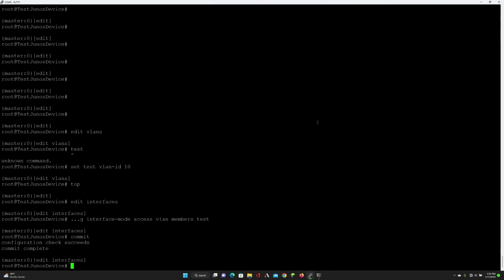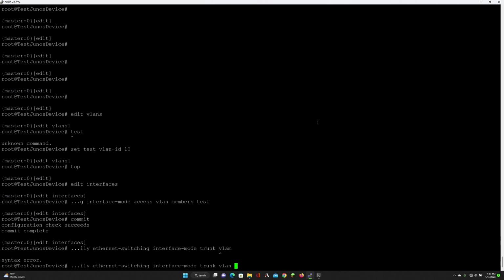Alright, so now that we've committed this, let's go ahead and set up our second interface. So set GE001 unit 0 family Ethernet switching, because again it's layer 2, interface mode trunk VLAN members, and we're going to say T, and you'll see it now pops in there.